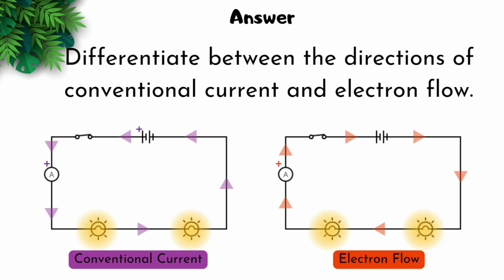Differentiate between the directions of the conventional current and the electron flow. For conventional current, the theory behind it is such that the current passes from the positive end of the power source and goes around the circuit, then re-enters the negative end of the power source. While it's the opposite for the electron flow. The electrons leave the negative terminal of the power source, go around the circuit, and enter the positive end of the power source.